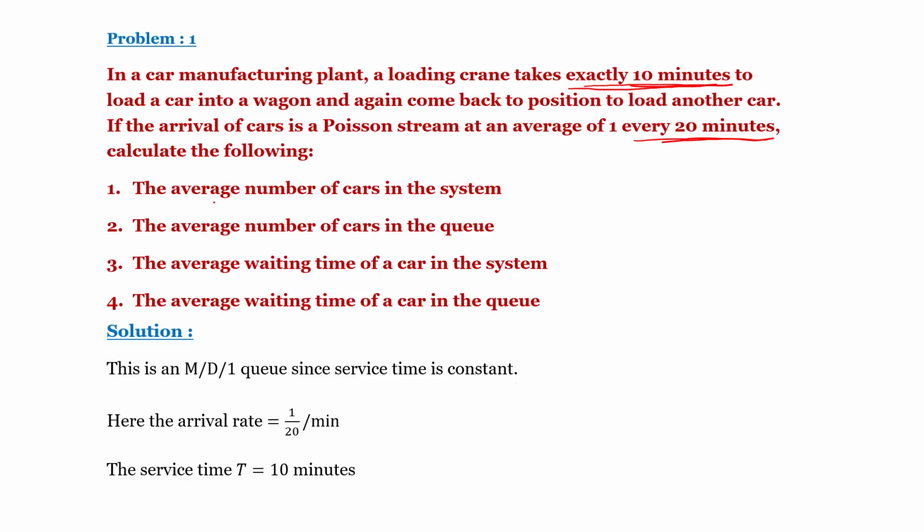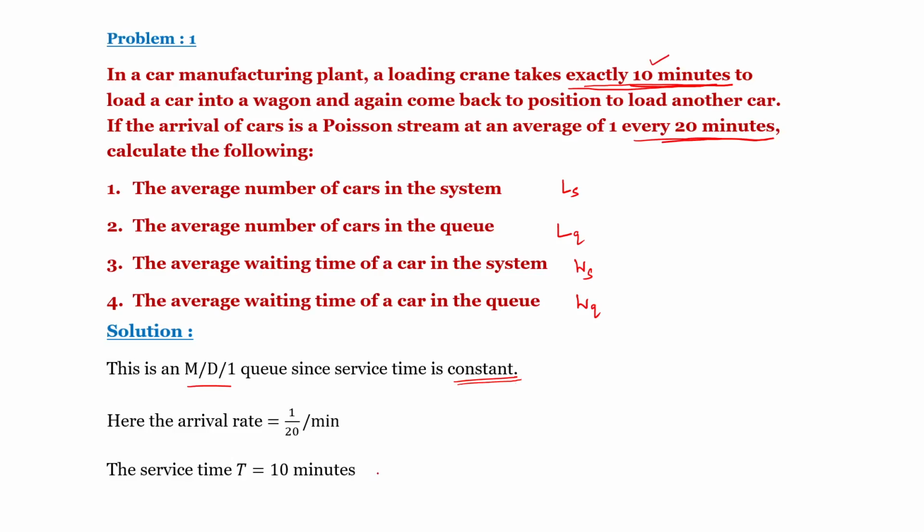Calculate the following: the average number of cars in the system, the average number of cars in the queue, the average waiting time of a car in the system, and the average waiting time of a car in the queue. That means Ls, Lq, Ws, Wq. These are what we want to find out. This is an M/G/1 queue since the service time is constant, exactly 10 minutes. So the service time is 10 minutes.